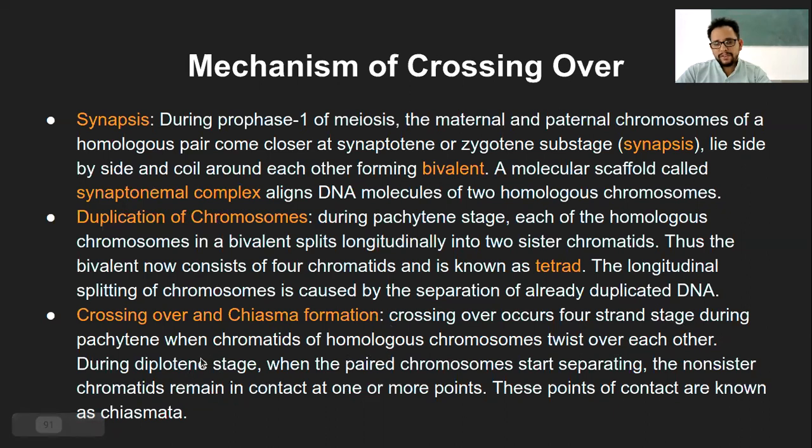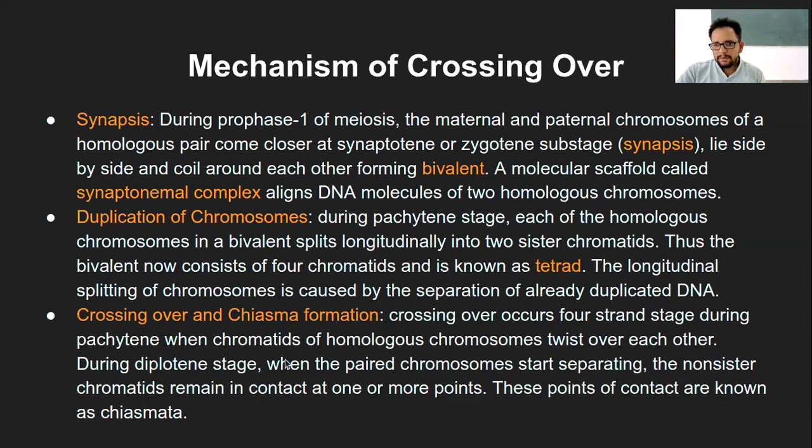During the diplotene stage, when the paired chromosomes start separating, the non-sister chromatids, as in the ones which are from different chromosomes, and they are crossed with each other, they remain in contact at one or more points. That is what is called chiasma, and the points of contact are chiasma or chiasmata. Chiasma is singular and chiasmata is the plural form of it.